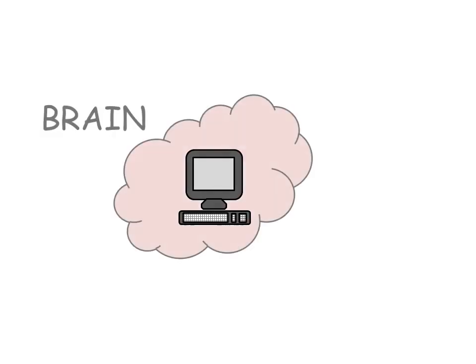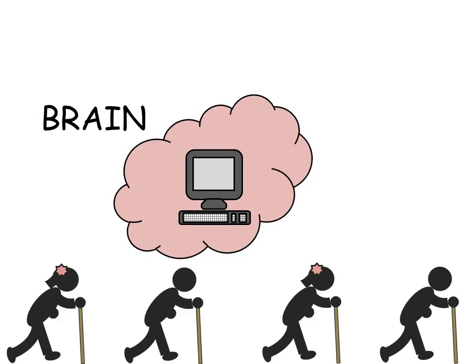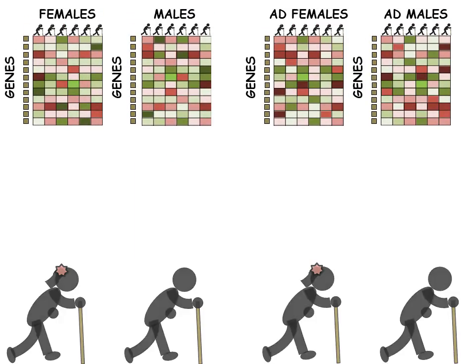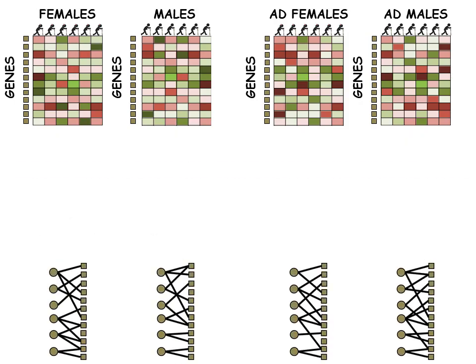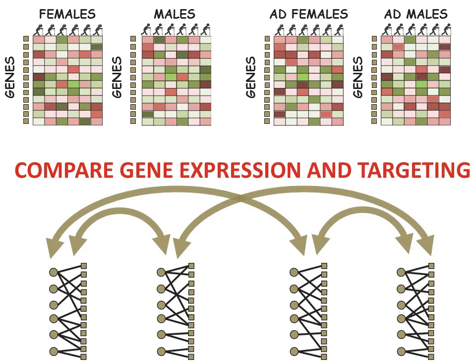Once we know something about these connections, we can begin to figure out if errors in the transcriptional programs associated with Alzheimer's disease are different in men and women. Starting with gene expression data, we estimated transcriptional networks for men and women, both with and without Alzheimer's. We then looked for changes and found something interesting.